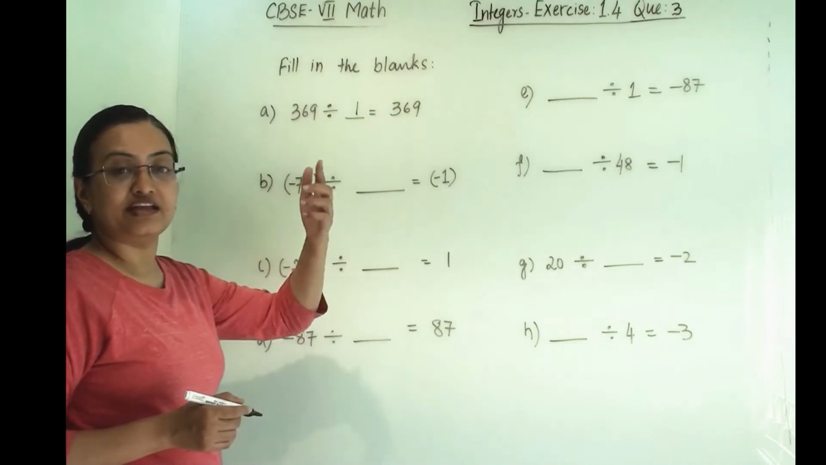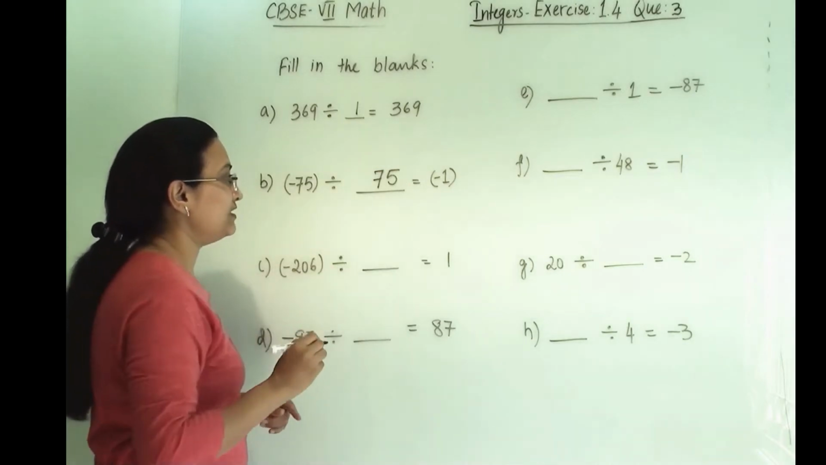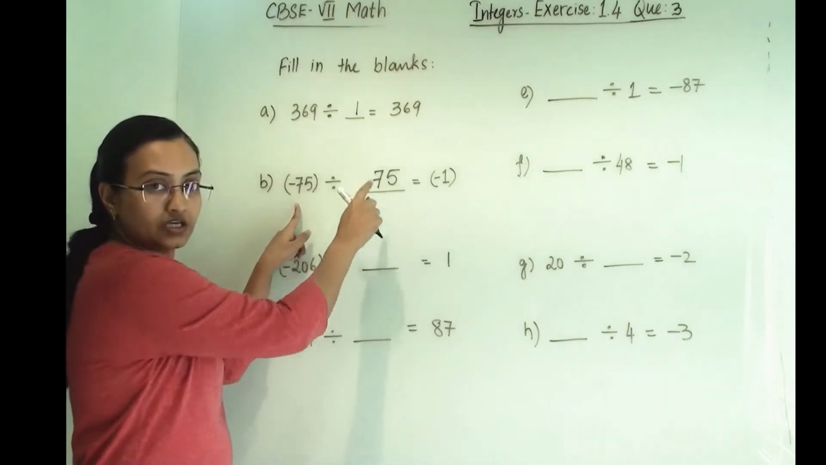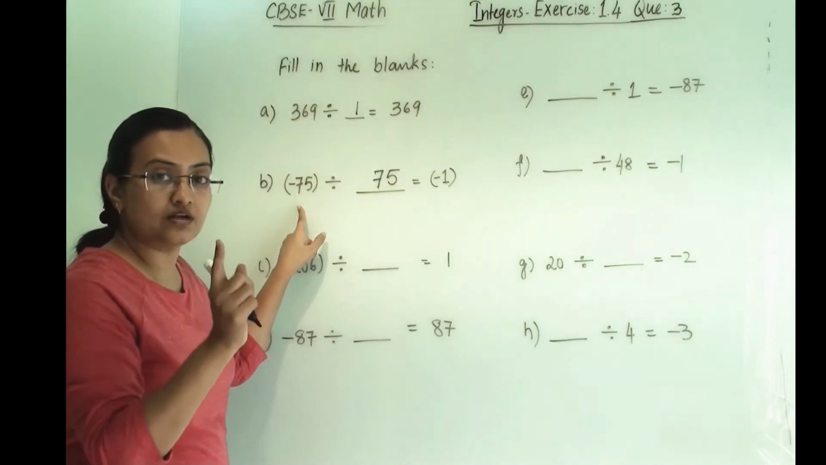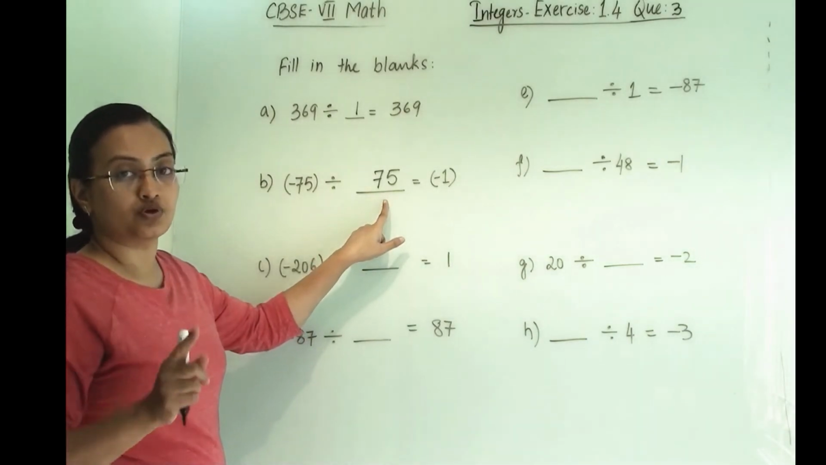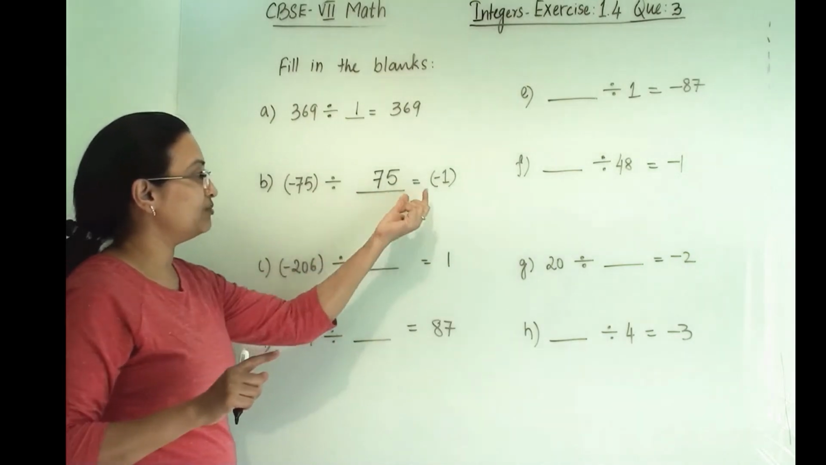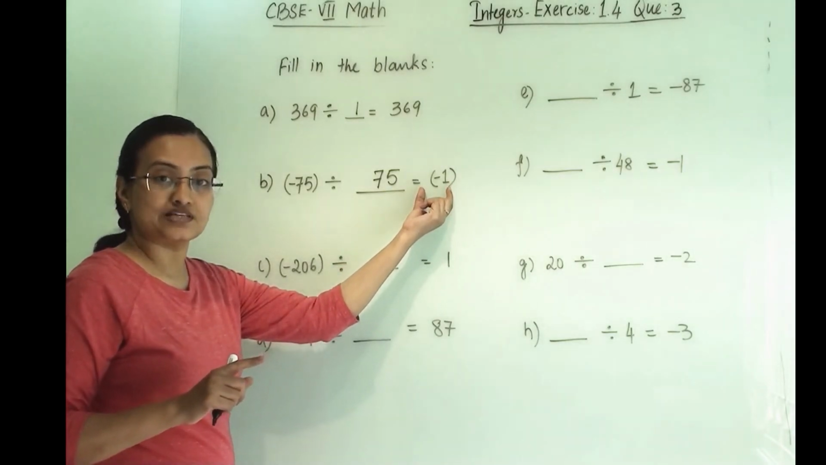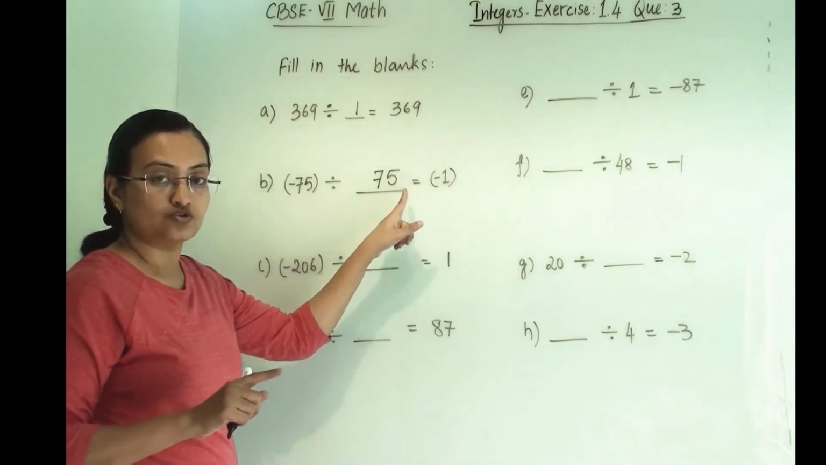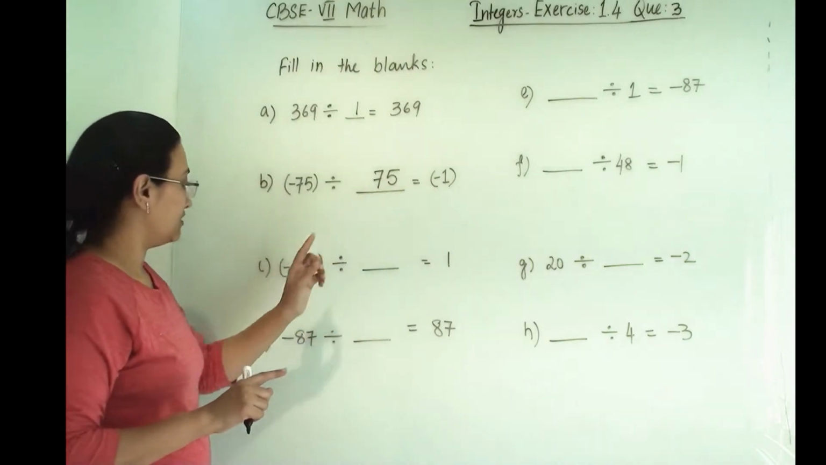When we divide a number by the number itself, we will get 1. So let us write 75. Now let us check the sign. Our answer is negative, so only one number should be negative. That is already there, so the number we are putting here should be positive. Then only our answer will be negative. If you put negative here also, then negative will become positive and this will be plus 1. And the answer they have given here is negative 1, minus 1. So this will be wrong if you have put here minus 75. So that we need to check.